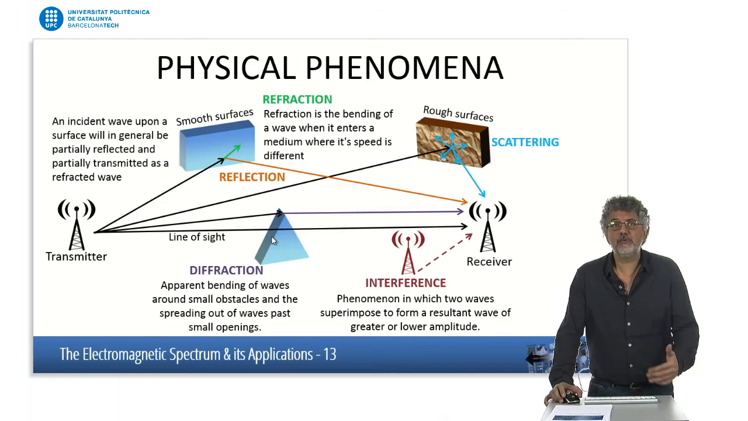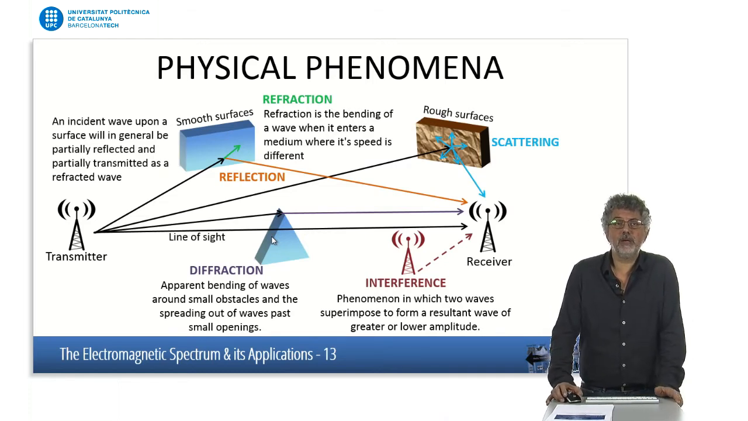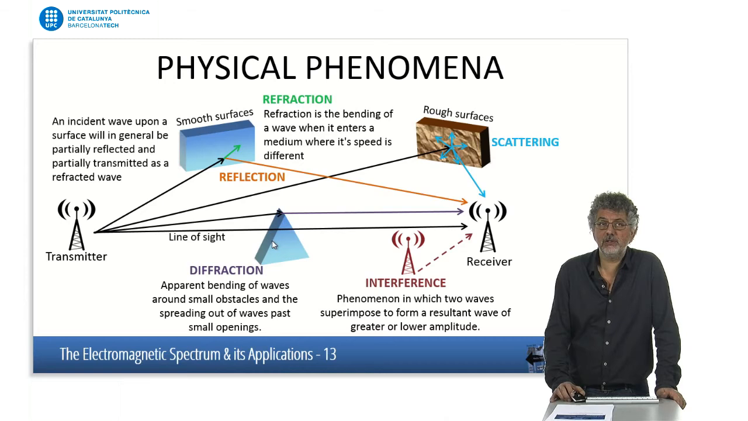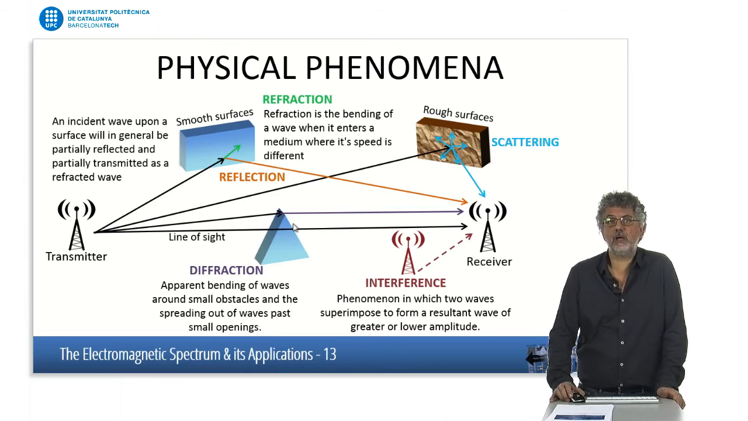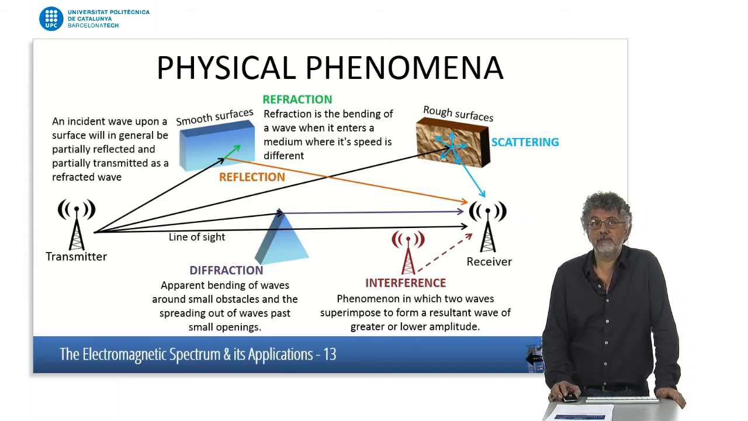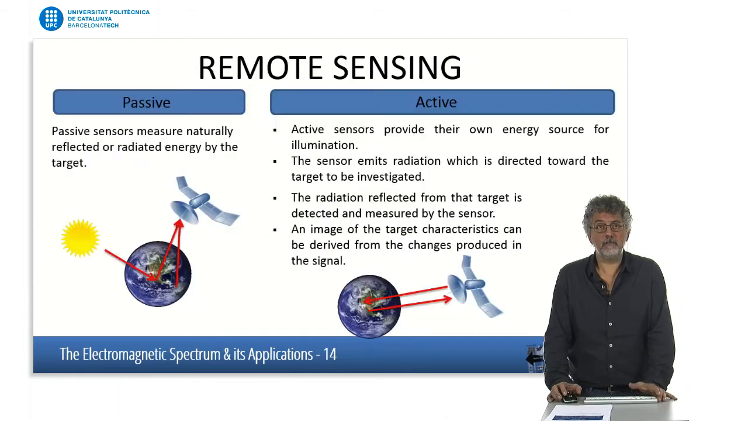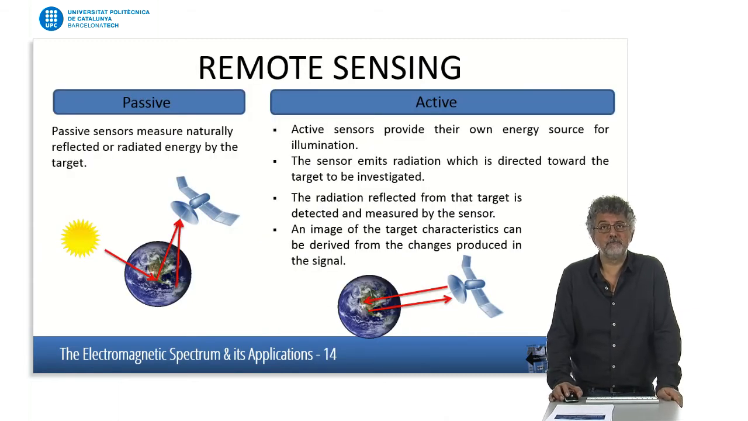What are those physical phenomena involved in propagation? Well, we'll have, as I said, reflection. But reflection usually assumes that we have a smooth surface. When we have a rough surface, we'll be talking about scattering. We'll have diffraction, and that is blocking caused by obstacles that interrupt the line of sight between the transmitter and the receiver antenna. We also have interference and atmospheric losses and other sources of interference.